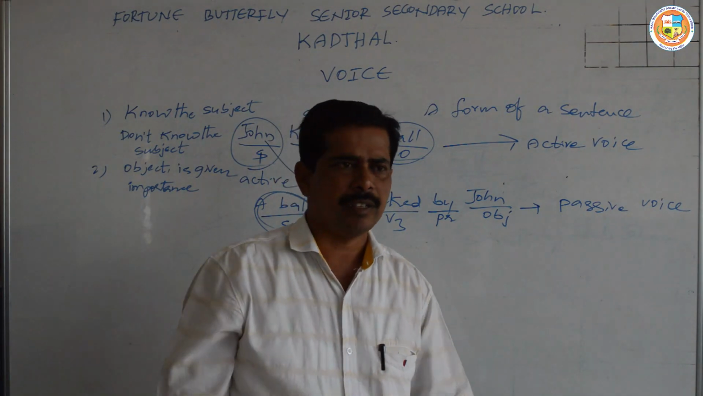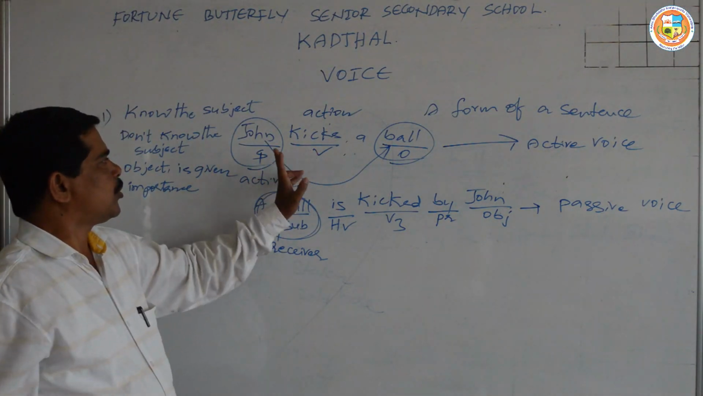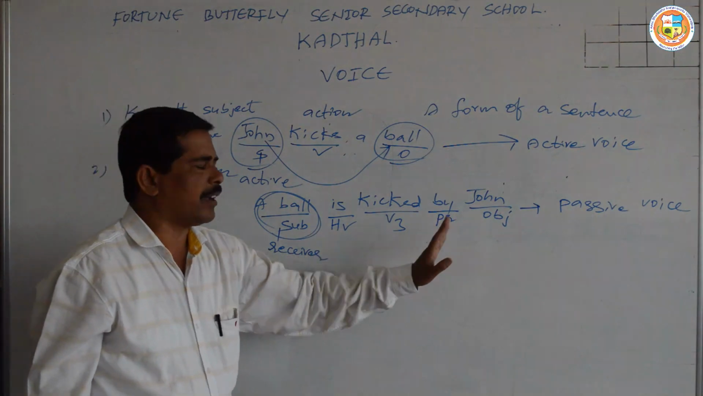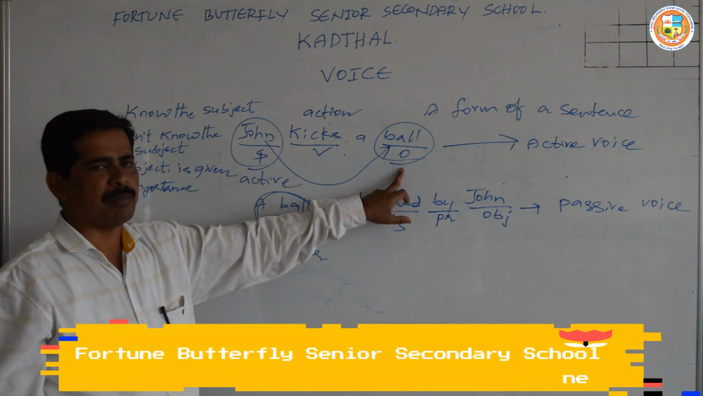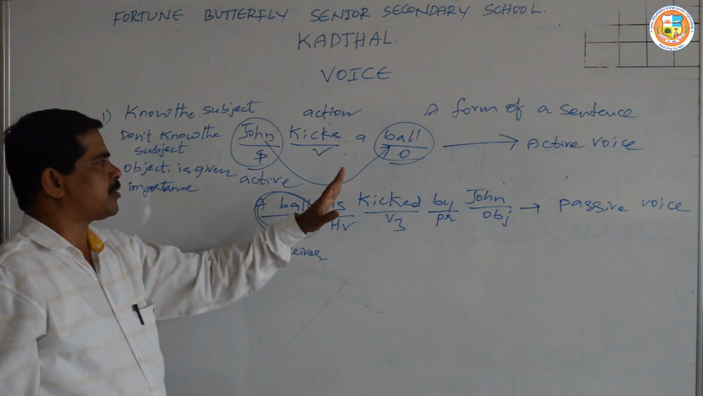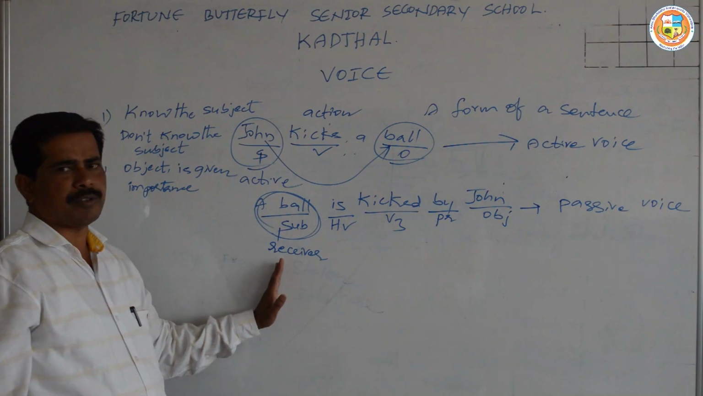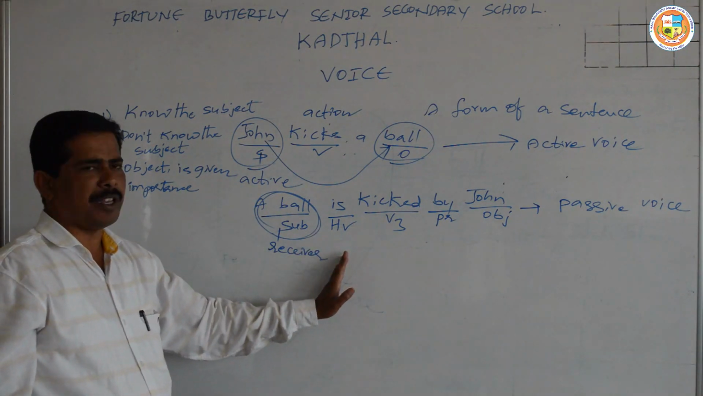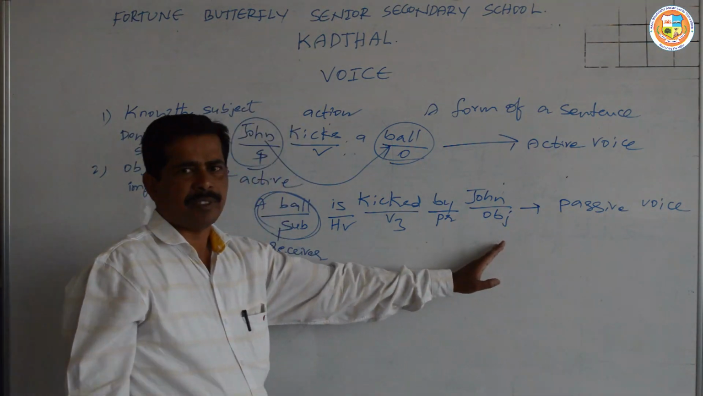As I said very clearly here, if we see this example, John kicks a ball, a ball is kicked by John. Here John is the subject, kicks is a verb, and a ball is an object. And when we change this sentence into passive voice, the object is being used as the subject, a helping verb is being used, the form of the verb is used, and a preposition comes before the object.